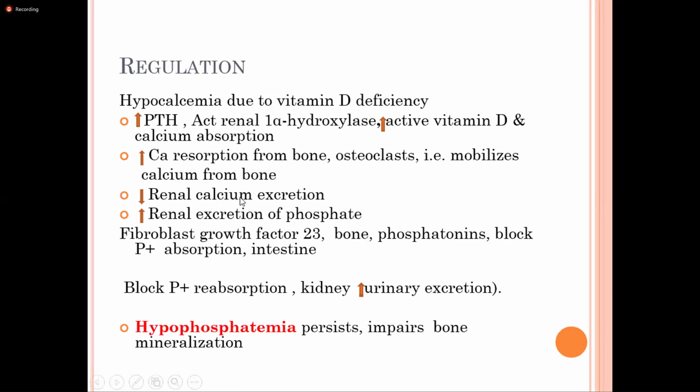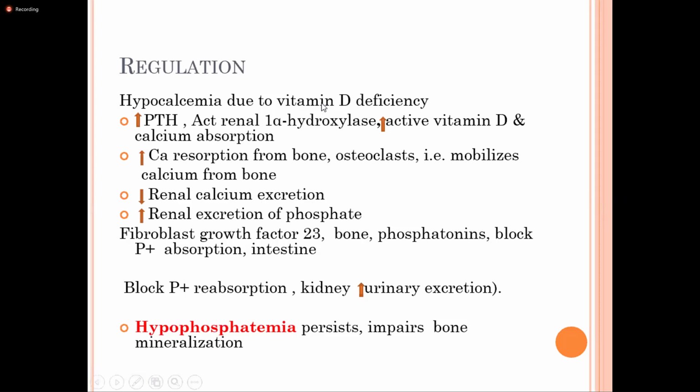Calcium excretion is prevented, but phosphate excretion is promoted. Okay, this is the main function. Is it clear? This is what happens after hypocalcemia. Are you getting me? Yes, ma'am.